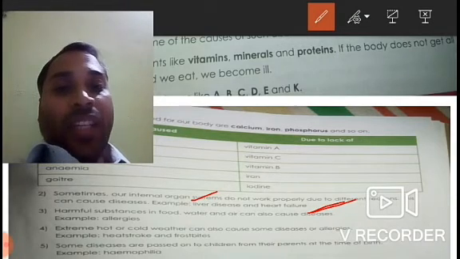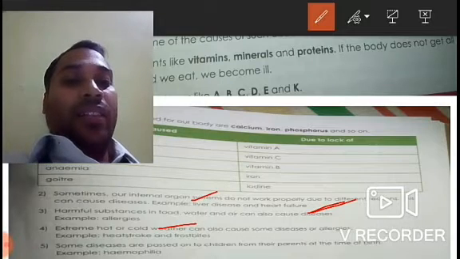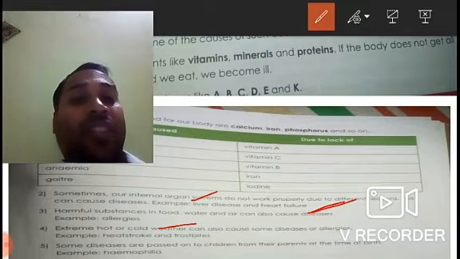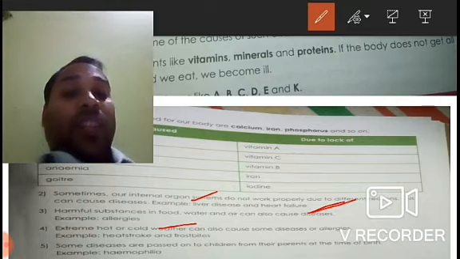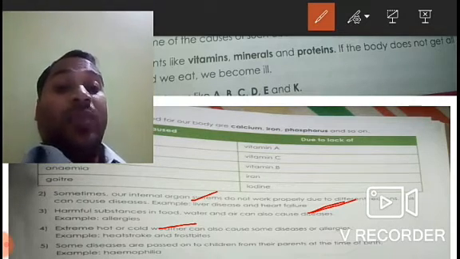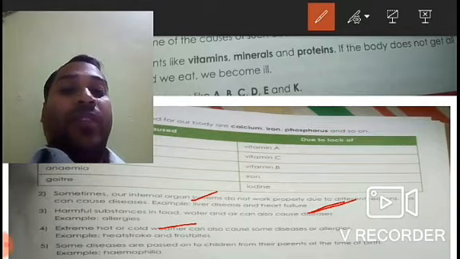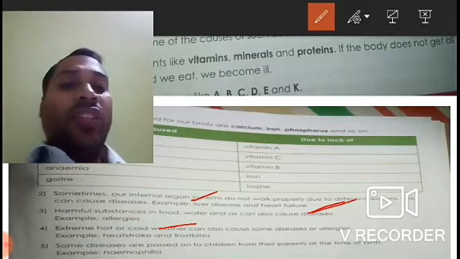Then harmful substances in food, water, or air also cause diseases. Sometimes we are not eating hygienic food, or we are not drinking hygienic water, and then it may also lead to certain diseases. We have already discussed those diseases in the previous part, about diseases that spread through water, food, or air.